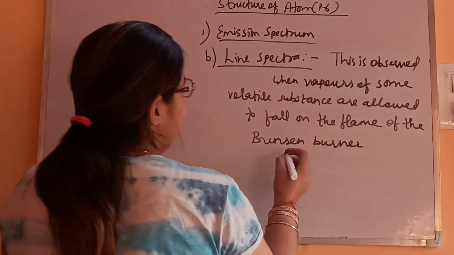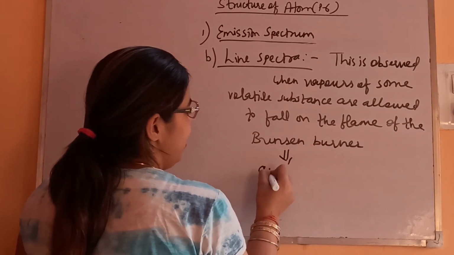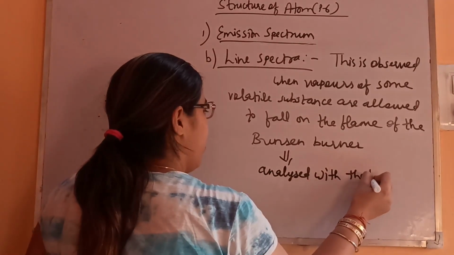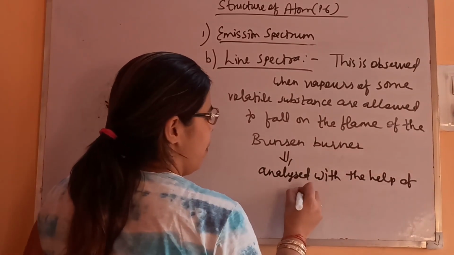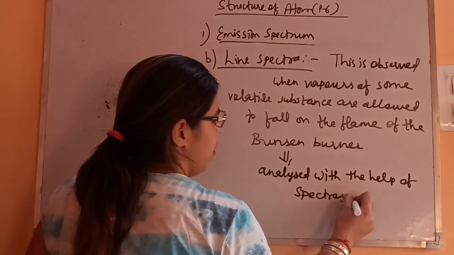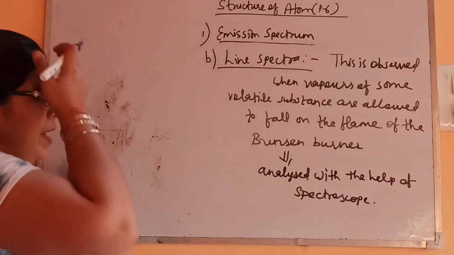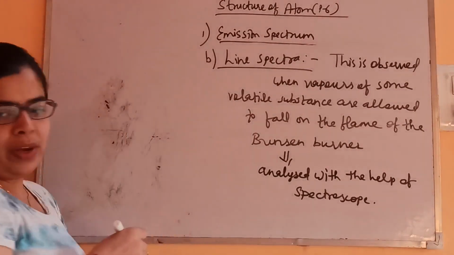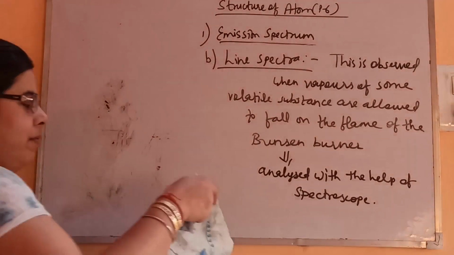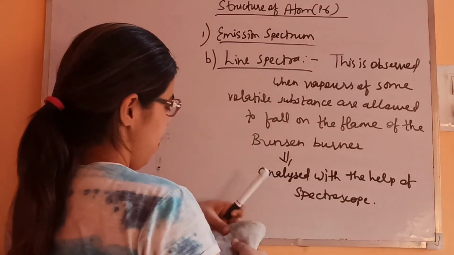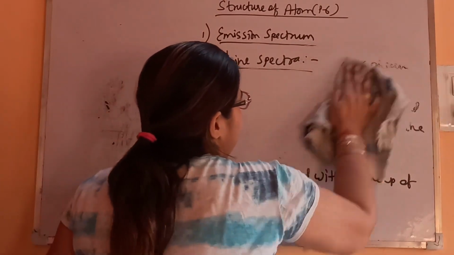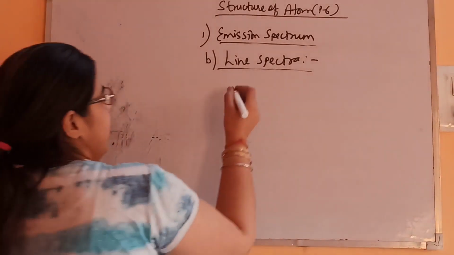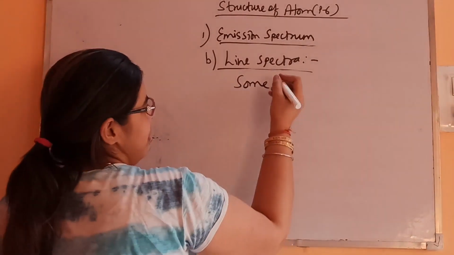Fine, Bunsen burner, and then analyzed with the help of a spectroscope, which has a photographic fringe. So here we will pass the vapors. Now, how are we going to obtain the pattern? Let's see what will happen here. So you can see some colored lines will get obtained. What is the result of this when it is analyzed on the photographic plate?